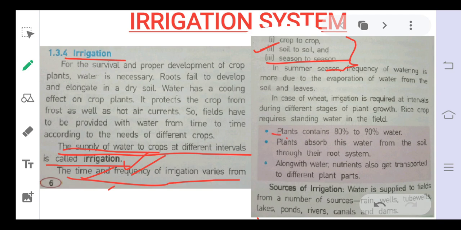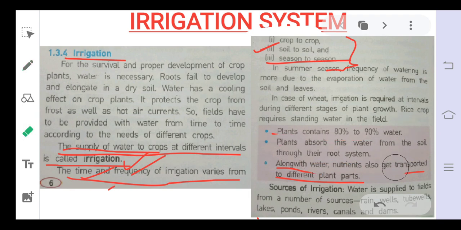It is written that plants contain about 80 to 90% of water. That's why water is required. Plants absorb the water from the soil through their root system, which we have discussed previously. Along with water, nutrients are also transported to the parts. All these things we have discussed earlier. So for all these purposes, water is required.